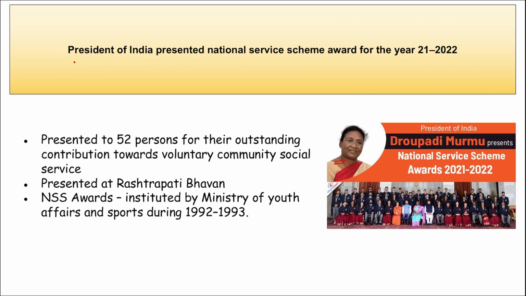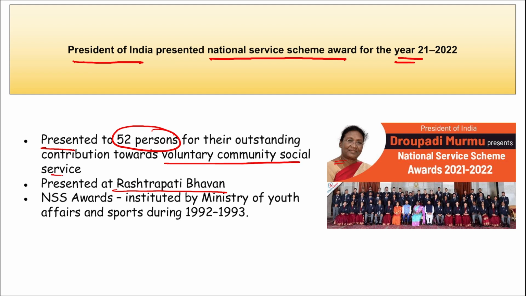Next is, as you can see in the picture here, the President of India presented National Service Scheme Awards for the year 21-22. I repeat, recently the President of India has awarded the National Service Scheme Award for the year 21-22. Correct? And they were presented at Rashtrapati Bhavan in New Delhi. They were presented to 52 persons for their contribution towards voluntary community social service. Mark this important. So it is the National Service Scheme, presented by Draupadi Murmu to 52 individuals, and these awards are given for outstanding contribution towards voluntary community social service.